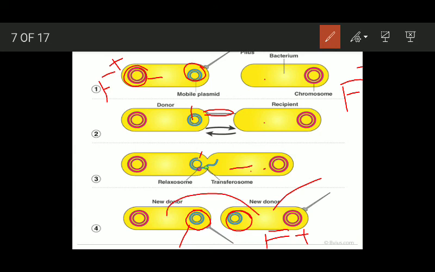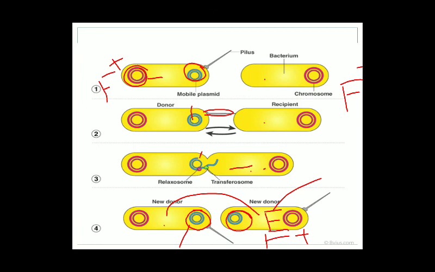Remember, at the end you can have two donor cells. This one also becomes a donor because it has got the F factor from this cell. So this is all about the process of conjugation that occurs in bacteria.